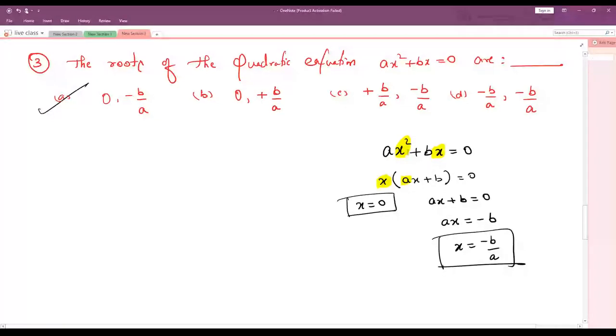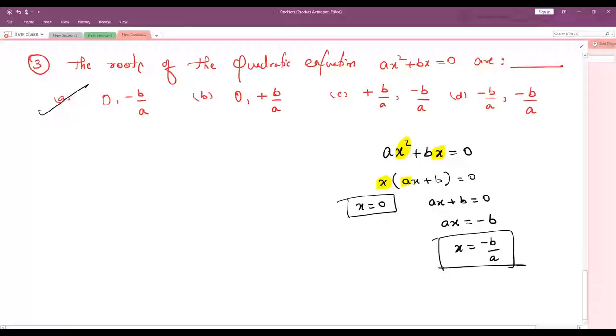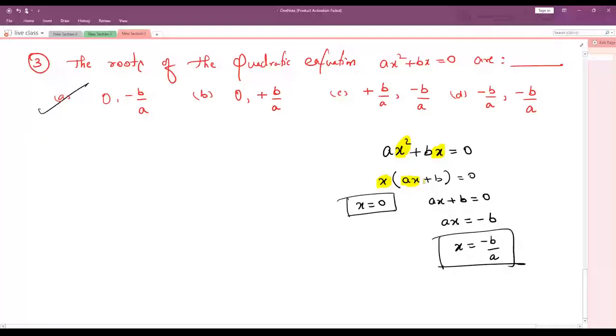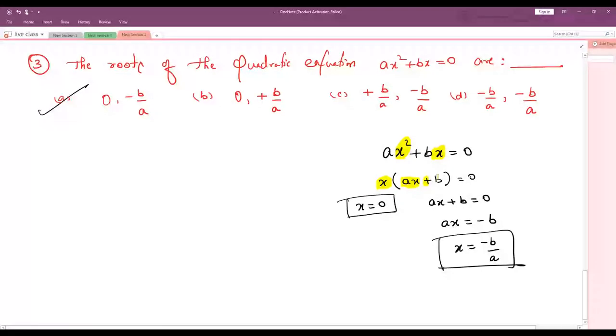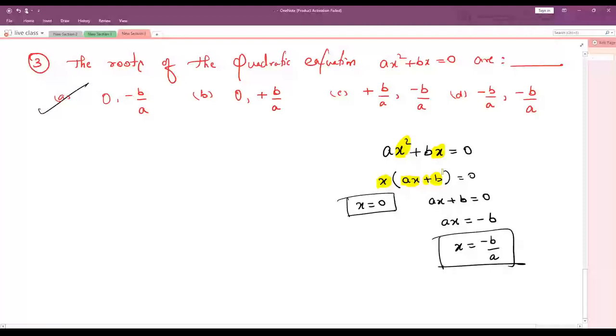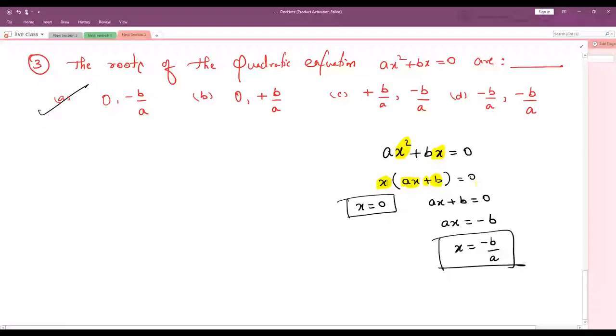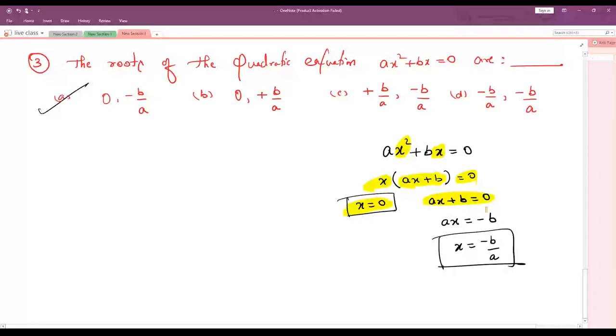A. From x square already one time of x is out, so one time of x will be here, plus b. I am writing only b, I am not writing x. Why? Because already x is out, that is equals to 0. Now this one time of x also equal to 0 and even this ax plus b also is equals to 0. This x equals 0, ax plus b equals 0. Already we got one root, so x is 0.